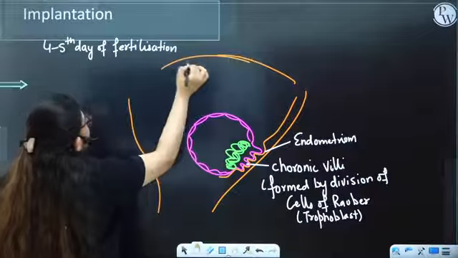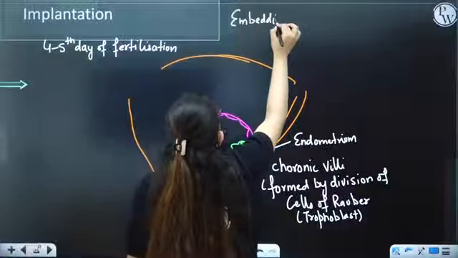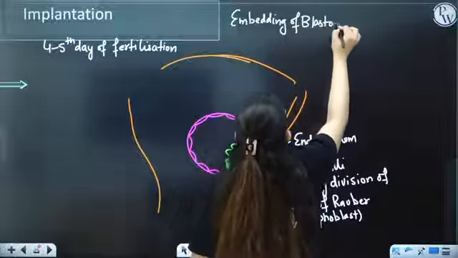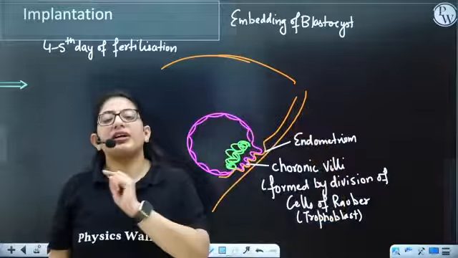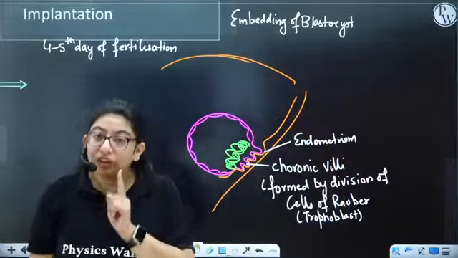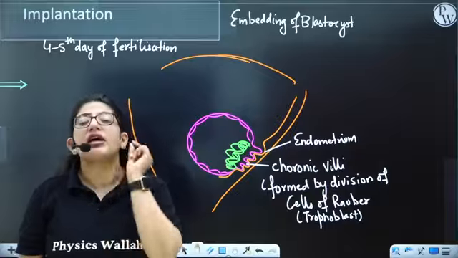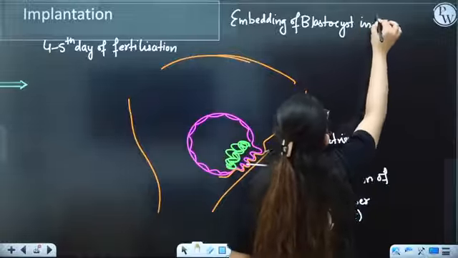What is implantation? Embedding of the blastocyst. Which embryo? Blastocyst stage, not morula. This is a very common question that arises in exams. Which stage gets embedded? Not morula, it's the 32 cell stage with the cavity known as blastocele, and the embryo is blastocyst. So, embedding of blastocyst in the endometrium.